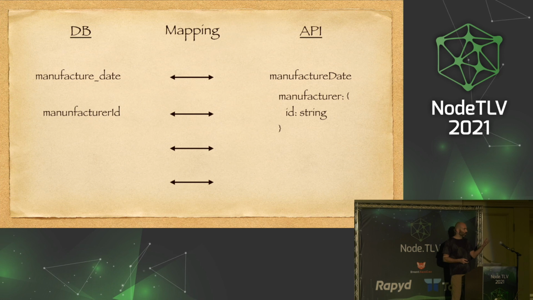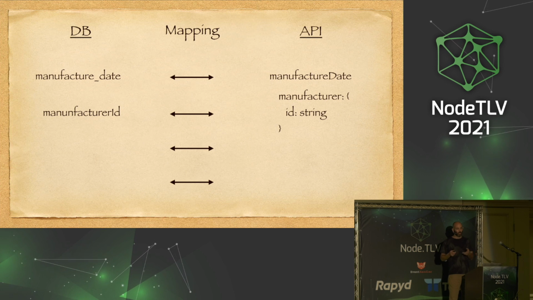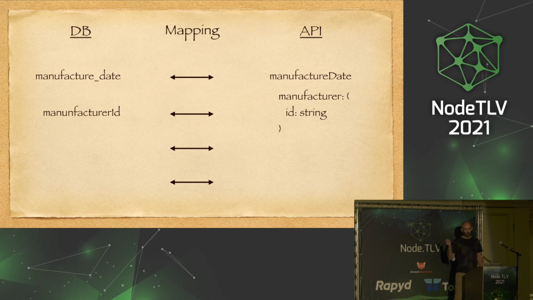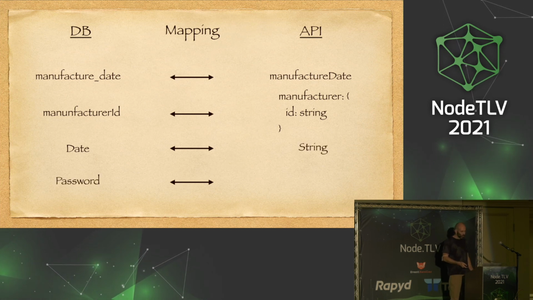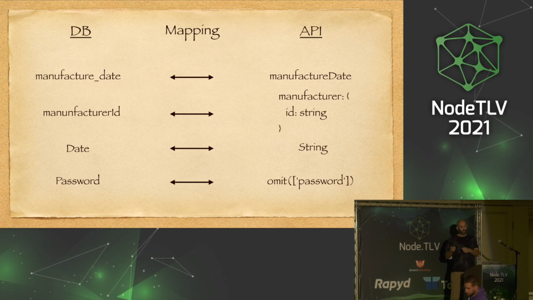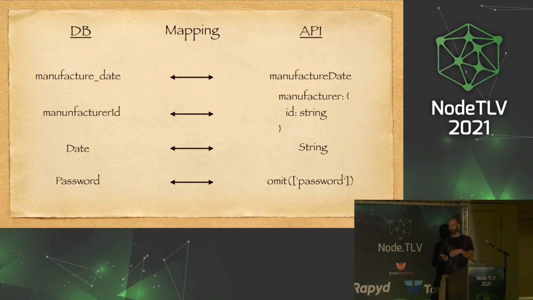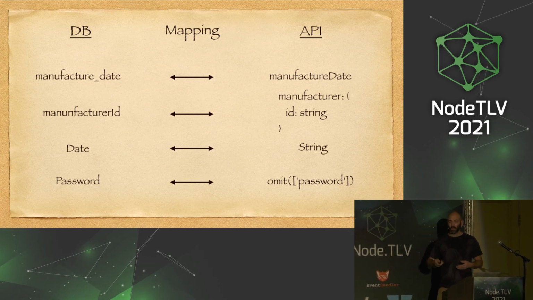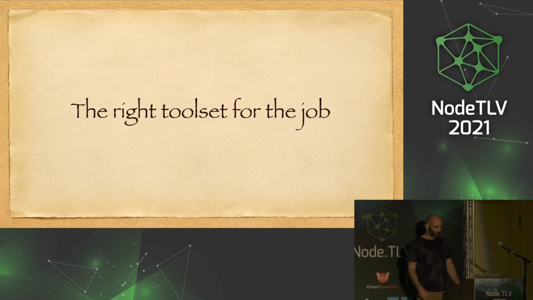We can map, for example, the manufacturer ID to an object that has an ID on it, to make sure that it always looks the same, whether we lazy load the manufacturer object or we just pull the foreign key. And this is, for example, something that TypeORM allows us to do. And we can also map data types, and we can create one schema that is based on another schema by omitting certain fields or picking certain fields or doing intersections between schemas, just to try to avoid repeating ourselves over and over again. And we will see some code examples in a minute.